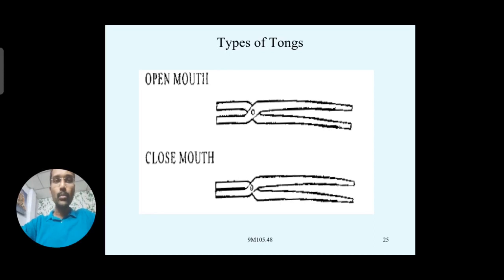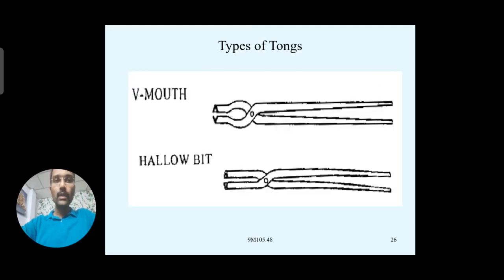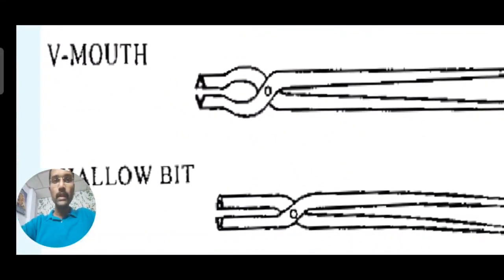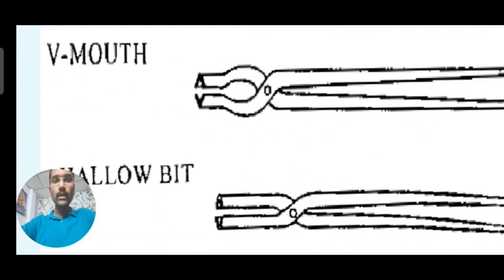So this is the handle portion, whichever the long end is, that is the handle portion, and the small end which is there, that is the holding length. This is a V mouth. You observe the shape. For holding different shapes, like triangular objects, where sharp edged projections are there, it can be held with the help of this V mouth.